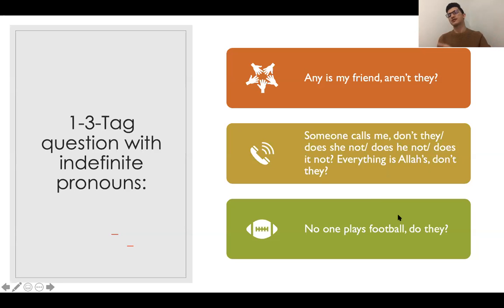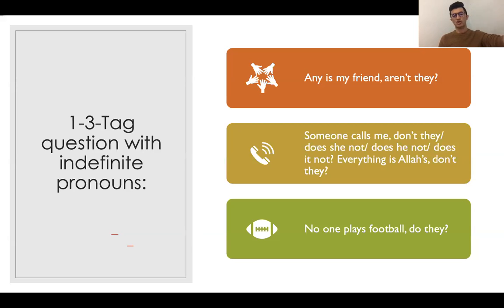So you saw that there are different types of tag questions for these indefinite pronouns. And now the question is this: how should we know where to use a specific auxiliary verb or any other helping verb in the tag question of that kind of sentence? No worries. The formula is no formula. You just use the tag question for indefinite pronouns according to the situation. So, for example, when you're talking with a group of people, you say, Annie is my friend, aren't they?